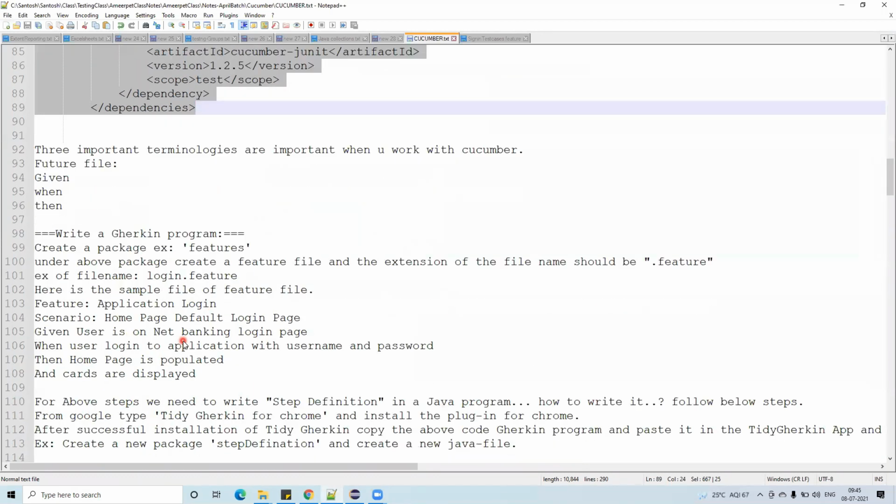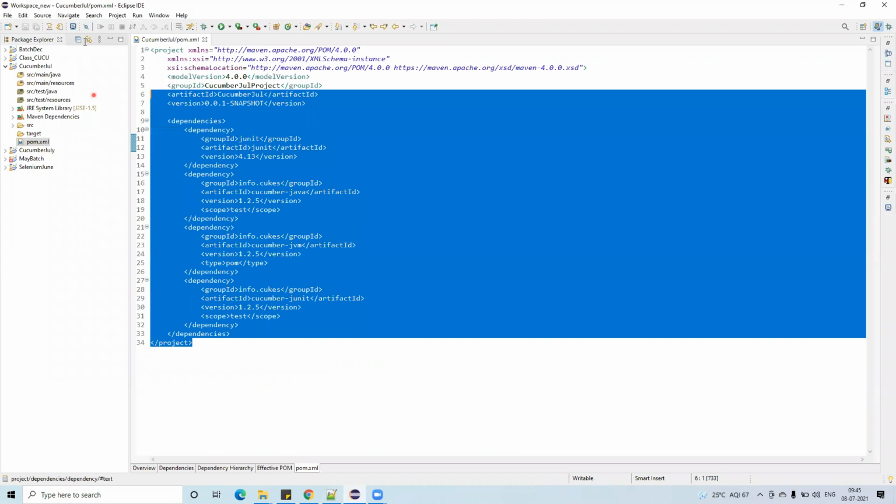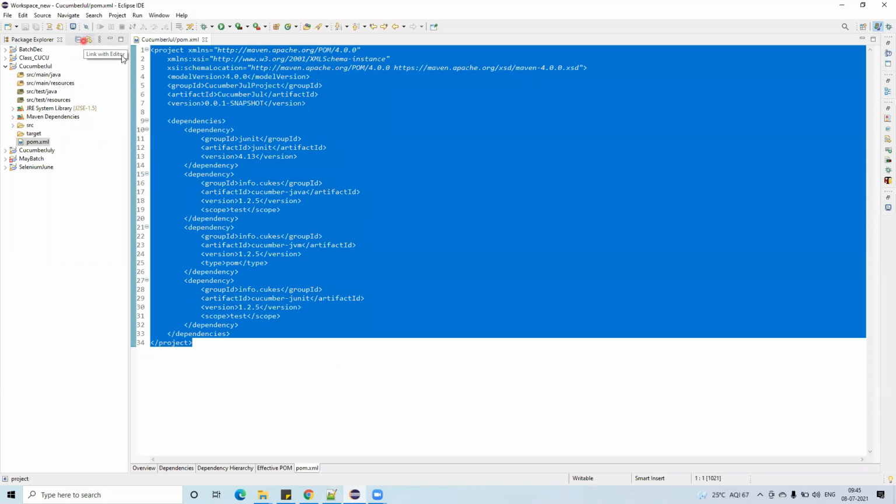In order to get the dependencies from outside, is it the same Maven repository, sir? Same, whenever you are seeing any dependencies, you just need to go to the Maven repository only. Why? Because we have created a Maven project, that's why we got the pom.xml. A Maven project supports only Maven repository dependencies; it doesn't support others.